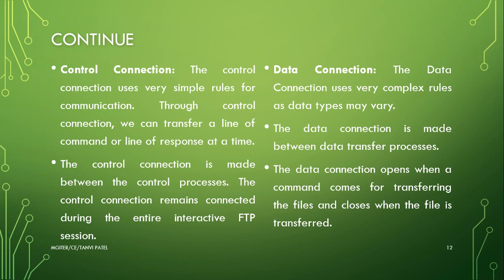And the data connection uses very complex rules as data types may vary. The data connection is made between data transfer processes. The data connection opens when a command comes for transferring the file and closes when the file is transferred. This is the process of control connection and data connection.